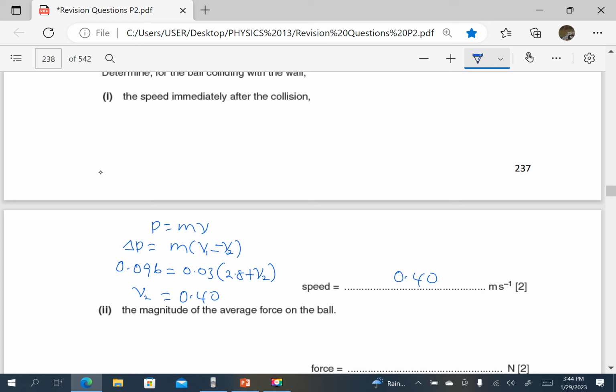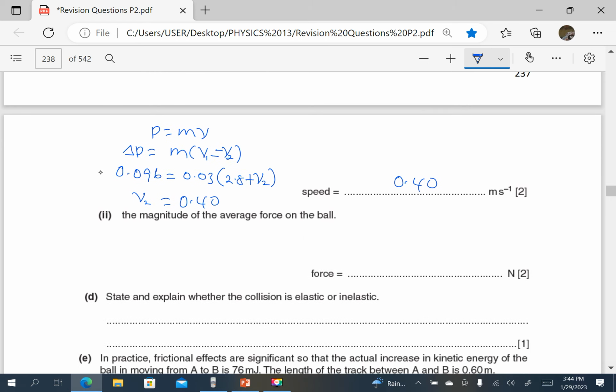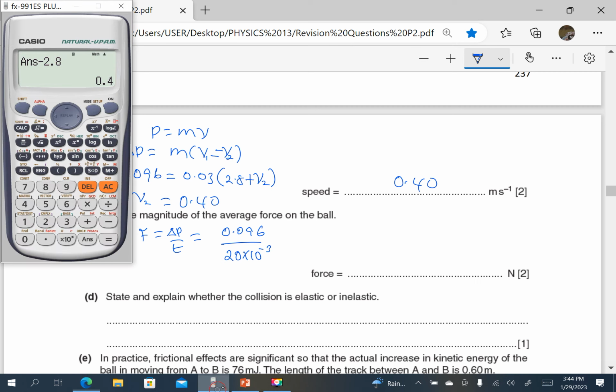Then the magnitude of the average force on the ball. By definition of force, we know that force is equal to the rate of change of momentum. So the change in momentum was given as 0.096, and the time of contact was 20 milliseconds, so that is 20 times 10 to the power negative 3.